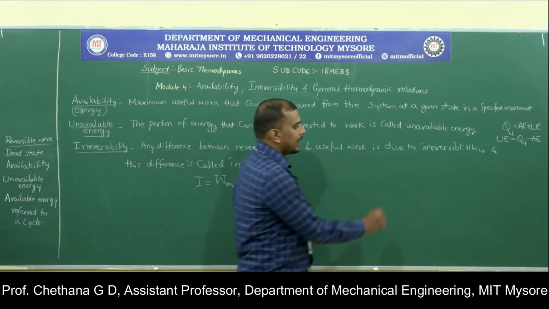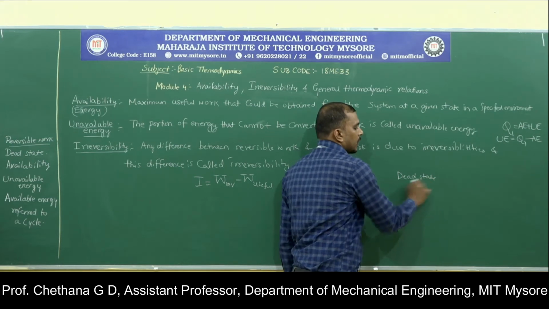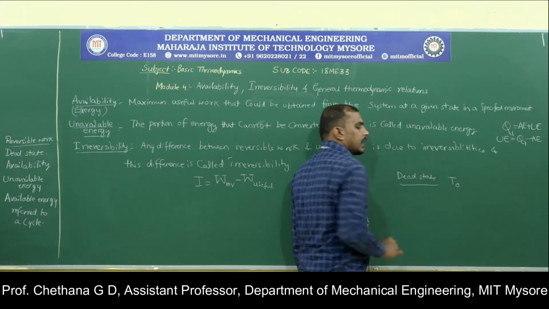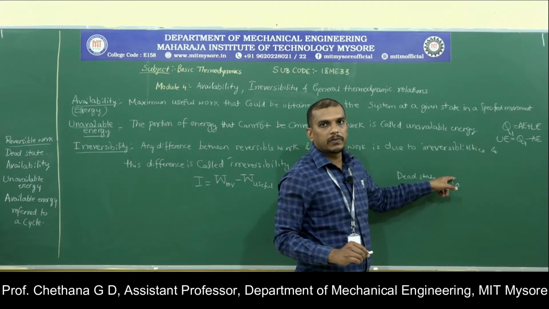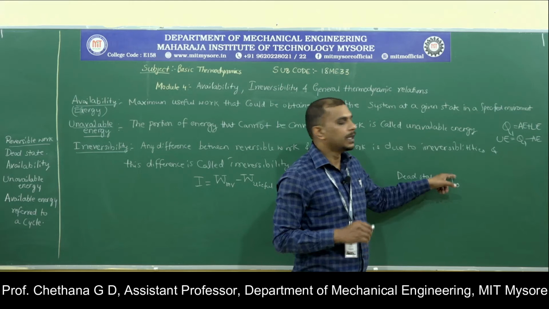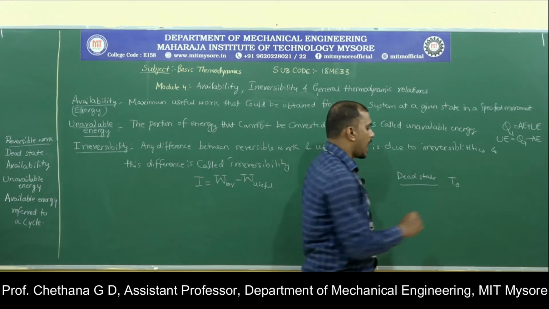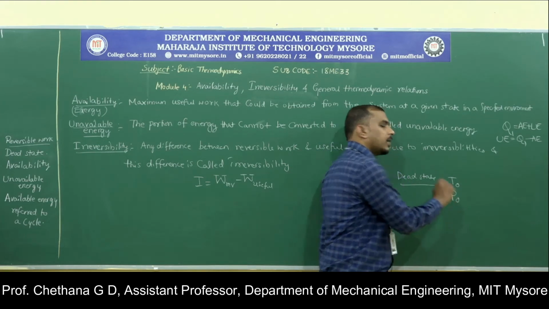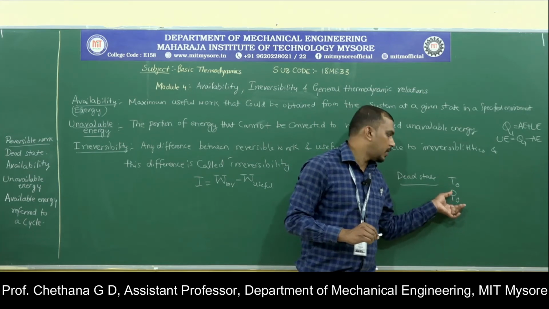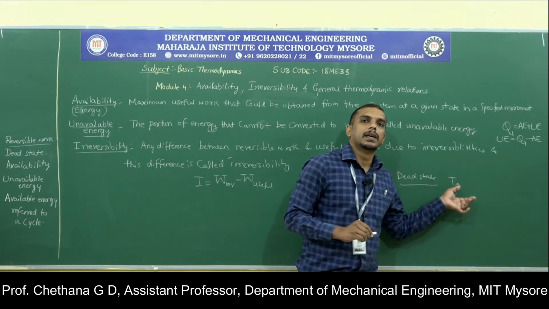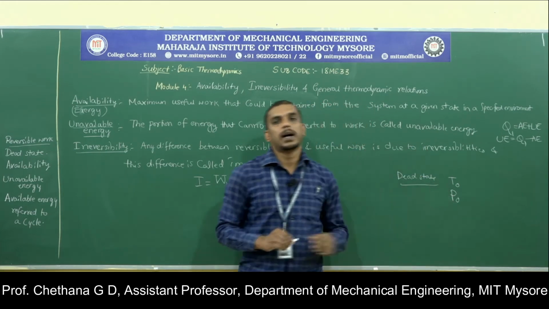And remember, the dead state we generally denote with the suffix naught. The temperature of the atmosphere, that is the dead state temperature, we denote by T naught, and the dead state pressure can be denoted by P suffix 0. These represent the temperature and pressure of the atmosphere.